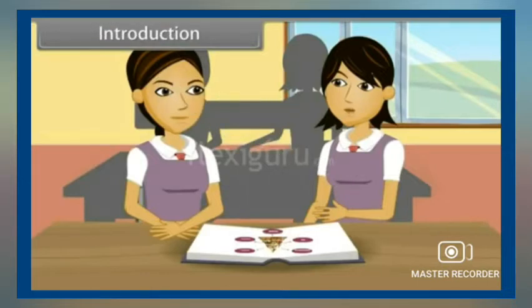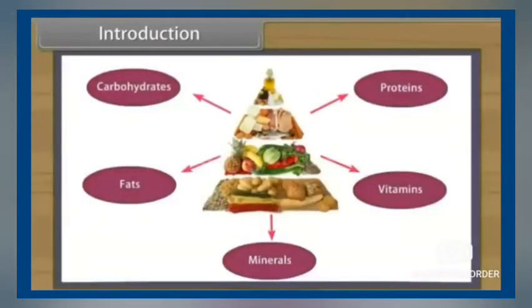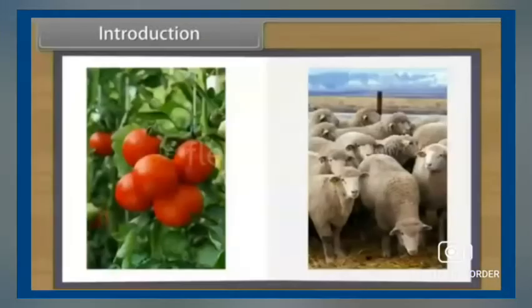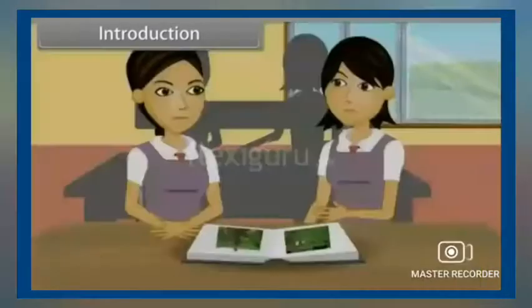Do you know that all living organisms need food? It supplies carbohydrates, proteins, fats, vitamins and minerals, all nutrients which we require for the growth, development and health of our body. We get food from plants and animals, and this is obtained either from agriculture or animal husbandry.